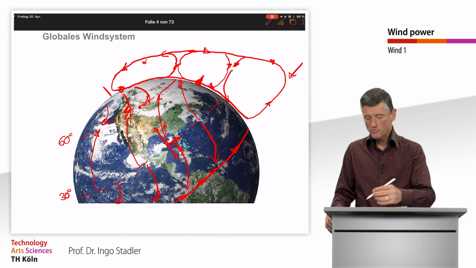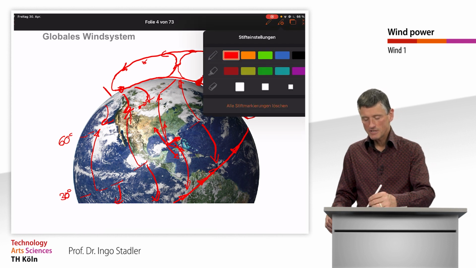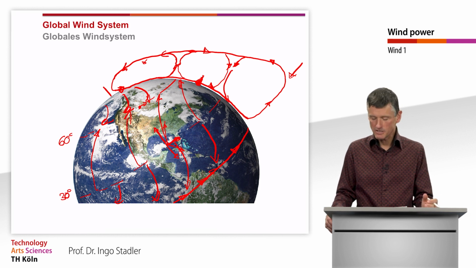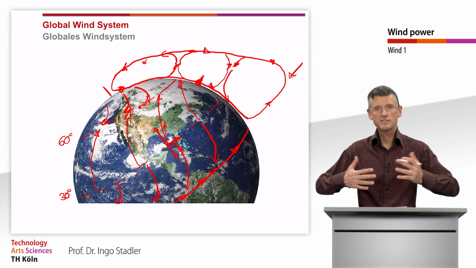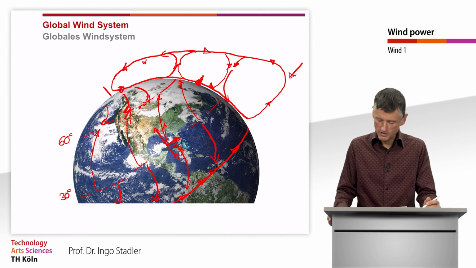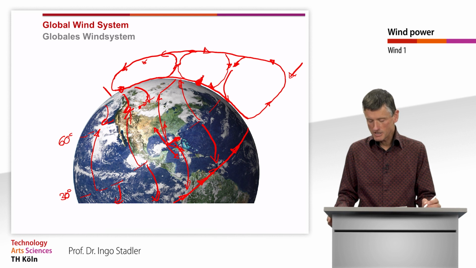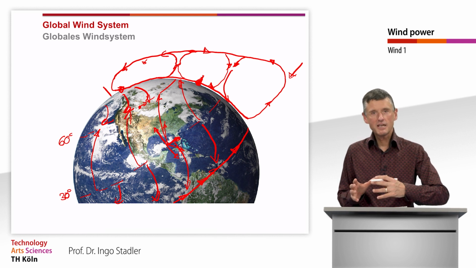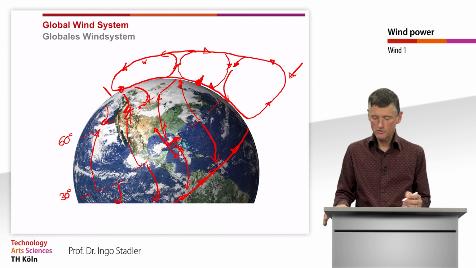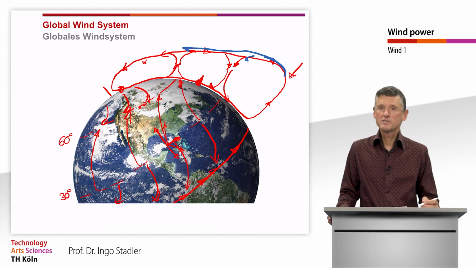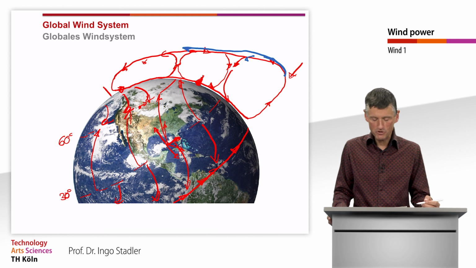Now the same we would also observe on the southern hemisphere, but that we are not painting here. That is exactly the same, just mirrored at the south. But what I would like to mention is it's not the complete air that is moving in those three loops. We have also a part of the air that is not going down here, but really following this movement that I originally had been drawing.